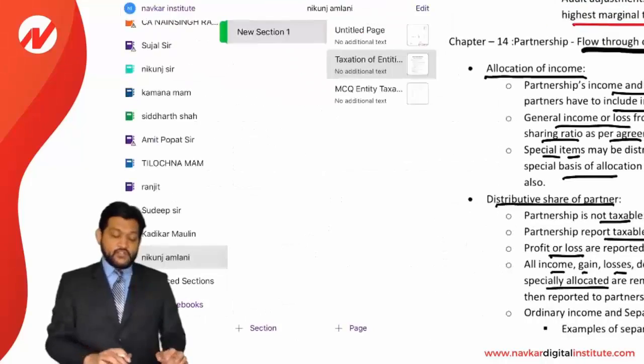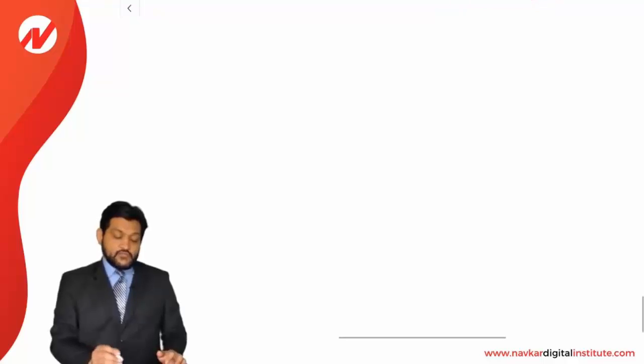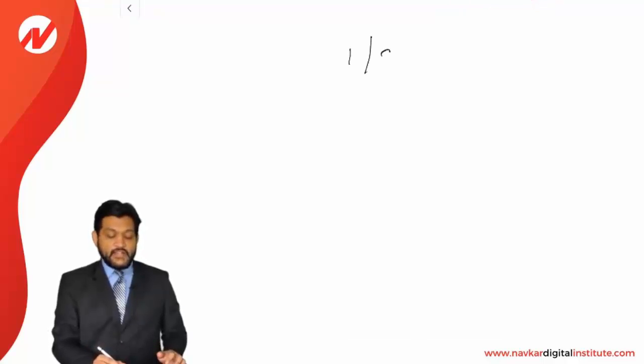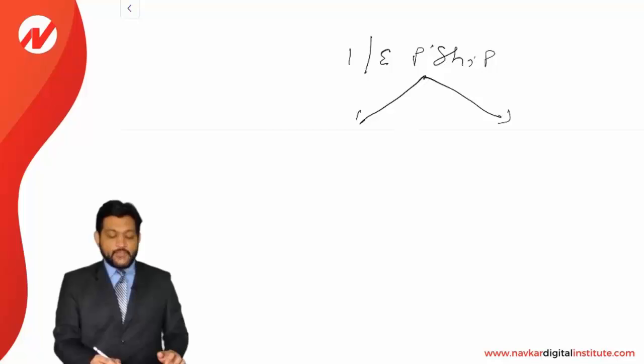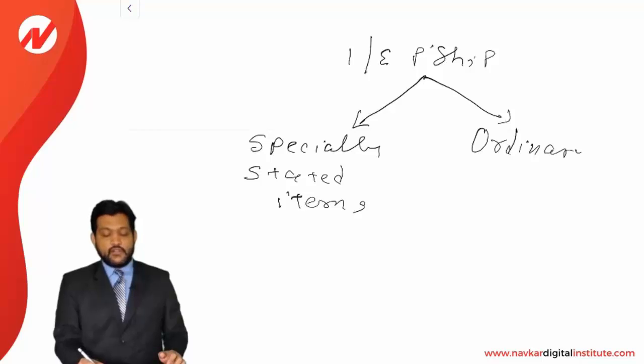Friends, now you just be clear what they want to say here. Total income and expenses of the partnership will be allocated to partners in two types: specially stated items, or we can say separately stated items, and second, ordinary or general items.